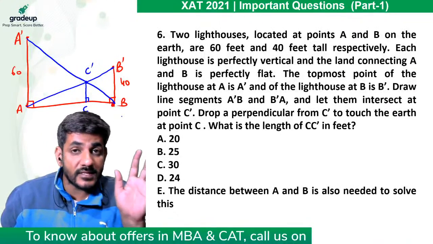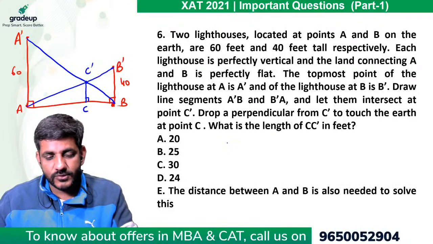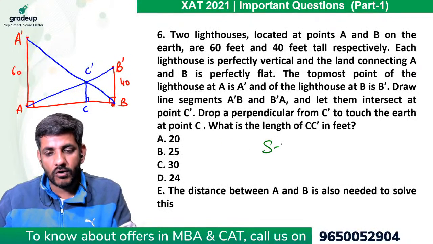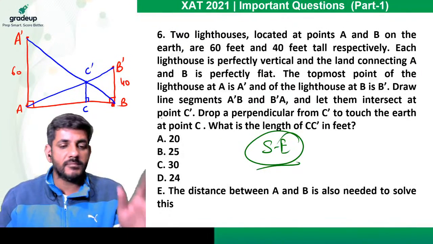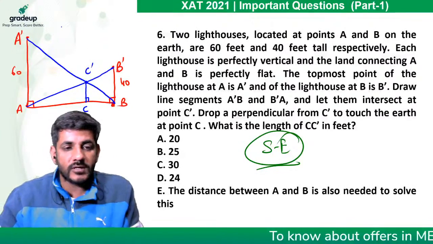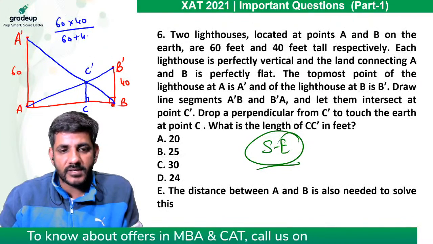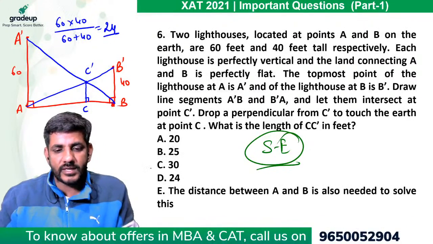So I have done this question, this trick many a times. If you have done it, I think this will be a super easy question for all of you. People who have prepared, they must be knowing about this. There is a direct shortcut for this question. The shortcut is, it is 60 into 40 divided by 60 plus 40, that is 24. So 24 is the right answer.